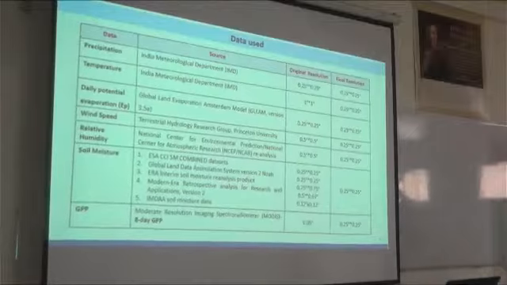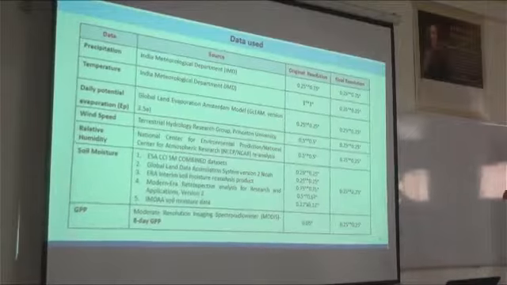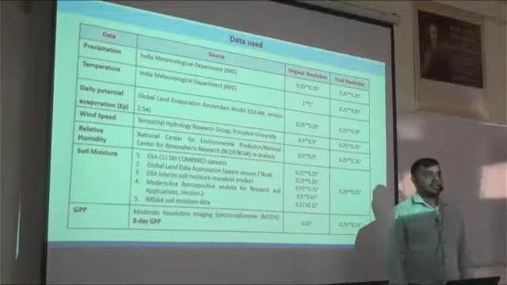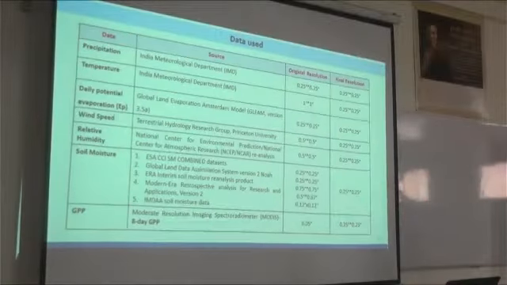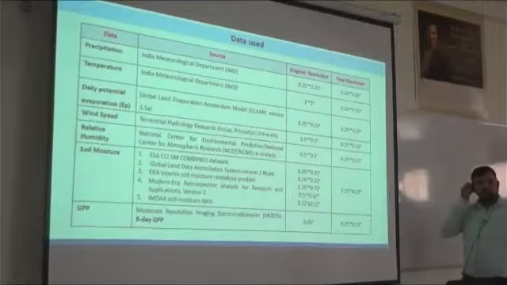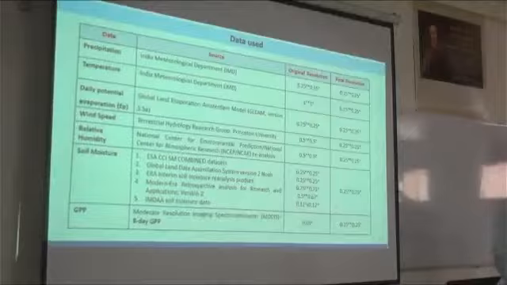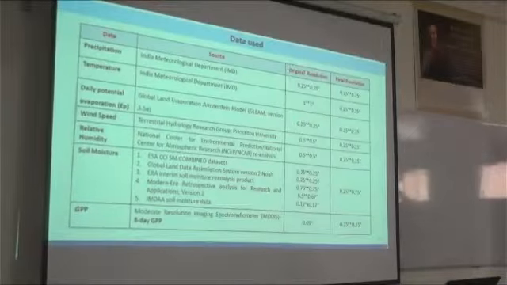In terms of relative humidity, we can go for the NCEP or NCAR reanalysis dataset, that is National Centers for Environmental Prediction or National Center for Atmospheric Research. That dataset is available at 0.5 degree, so we have to regrid it to 0.25 degree by 0.25 degree.